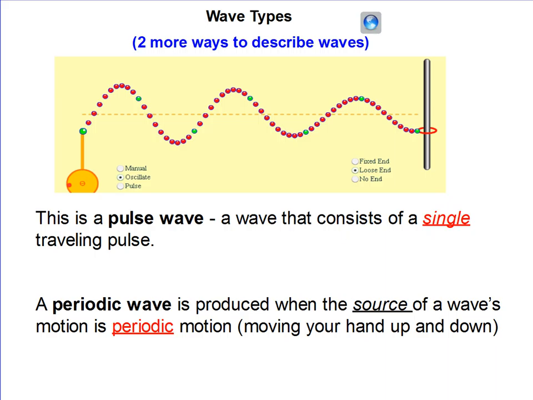So a pulse wave consists of a single pulse, and a periodic wave is when the source of the wave, like your hand, is going up and down. It's periodic, it's repeating. So maybe that's a good word we should write down. Periodic motion repeats, where a pulse is one.